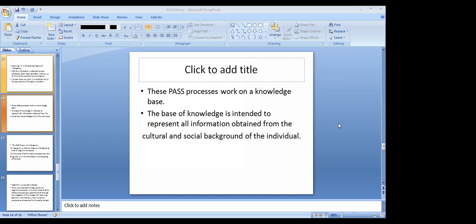I agree. So the knowledge base is an integral component of the PASS model, and therefore all processes are embedded within this dimension. The base of knowledge is intended to represent all information obtained from the social, cultural, and past experiences of the individual, because it determines the form of mental activity.